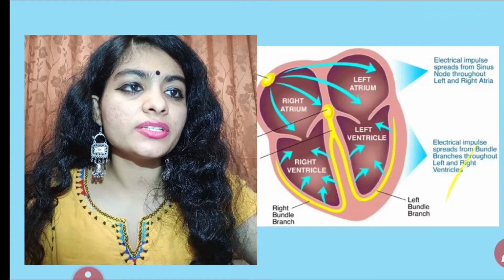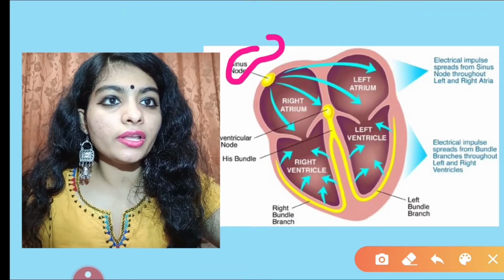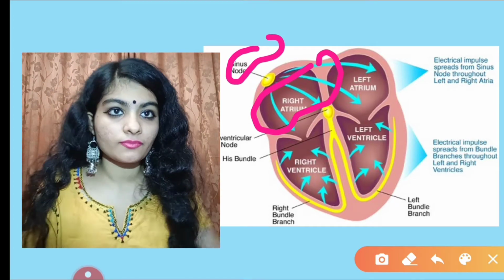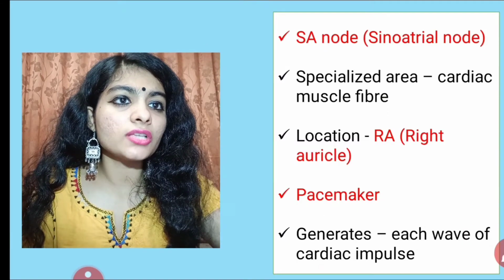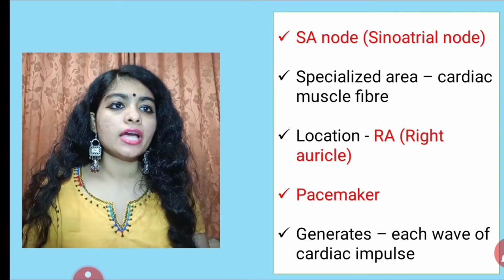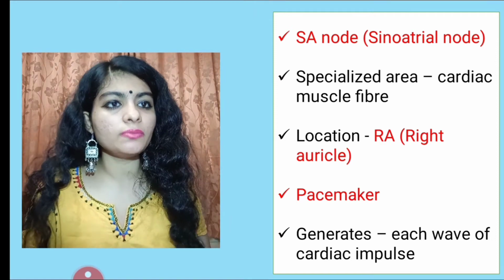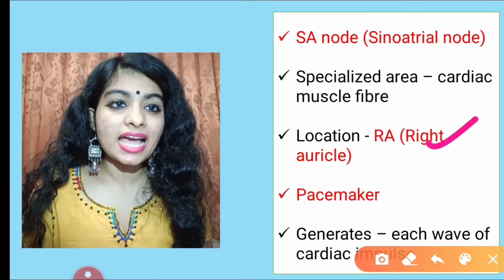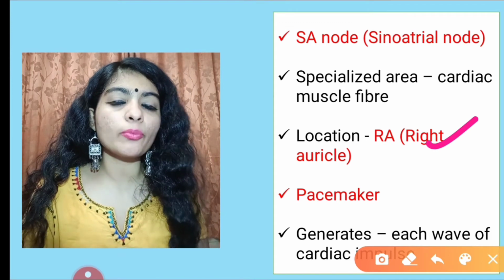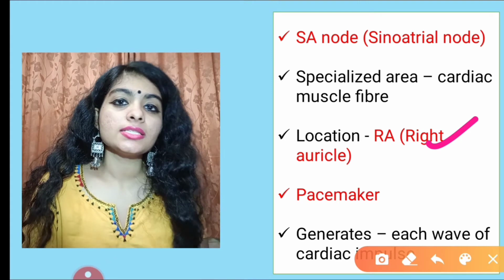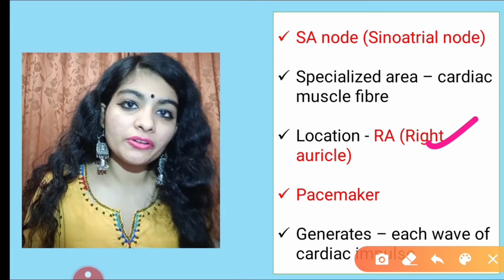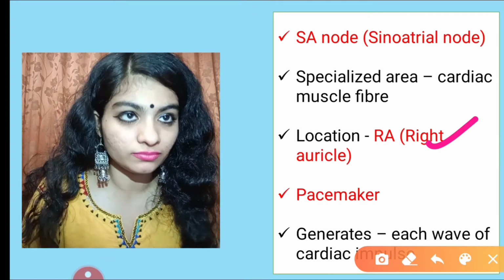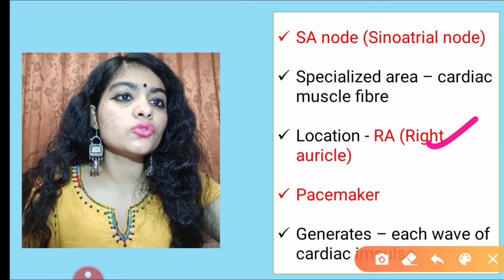This is the sinoatrial node. It is present in the right atrium. So if they ask you the question, where is the sinoatrial node present? Right atrium, left atrium, both of them, none of them. The answer is right atrium. It is also known as the pacemaker. Which is known as the pacemaker of the human body? Sinoatrial node or atrioventricular node, both of them, none of them. What is the right answer? It is the sinoatrial node. The sinoatrial node is known as the pacemaker.